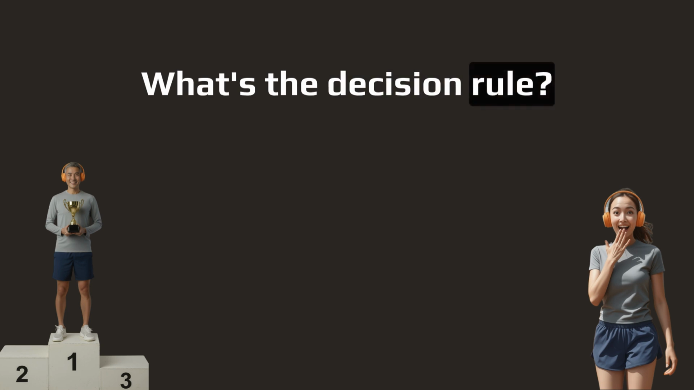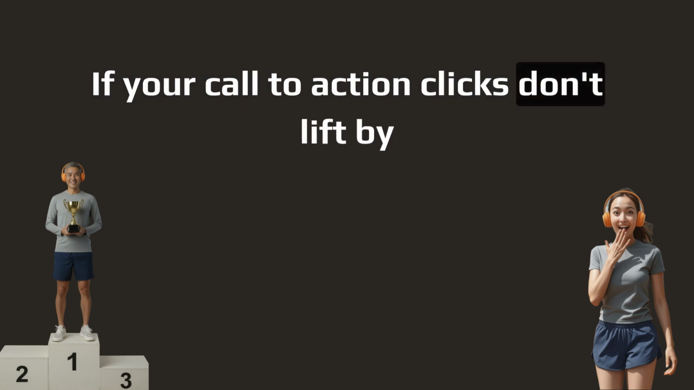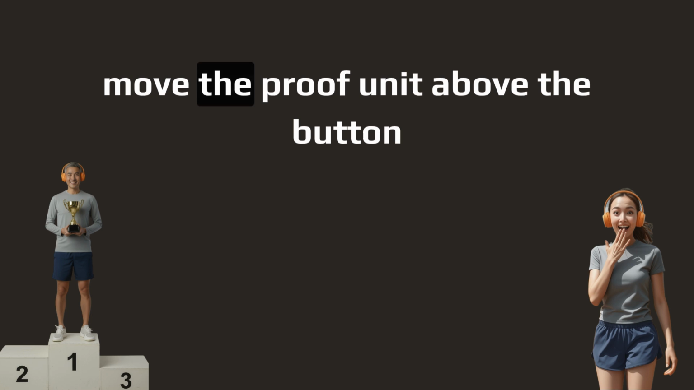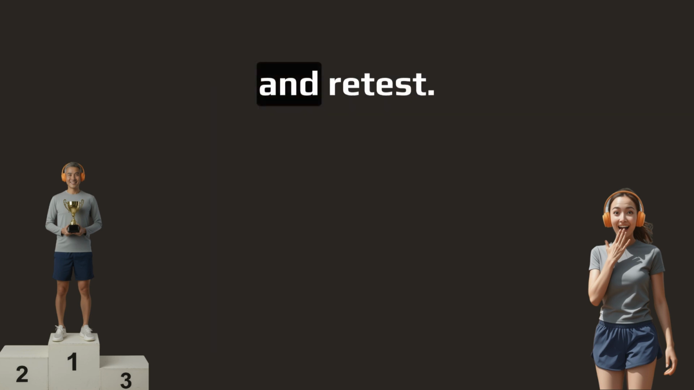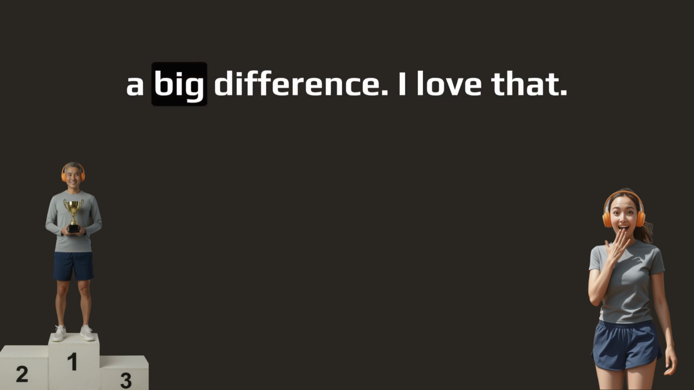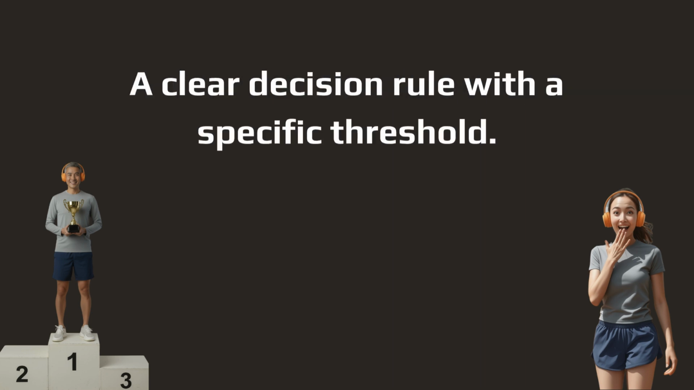What's the decision rule? If your call to action clicks don't lift by 10 to 20% in 3 to 4 weeks, move the proof unit above the button and retest. Sometimes small layout changes make a big difference. I love that. A clear decision rule with a specific threshold.